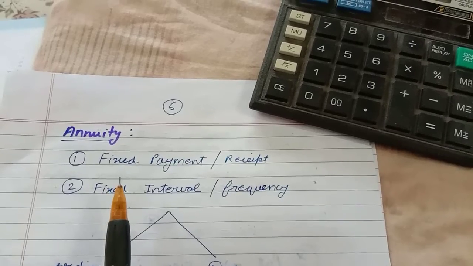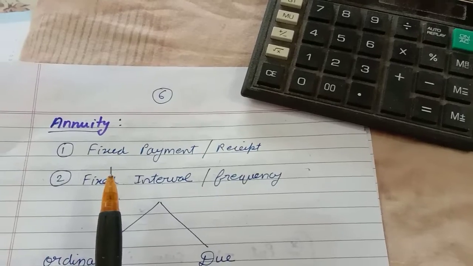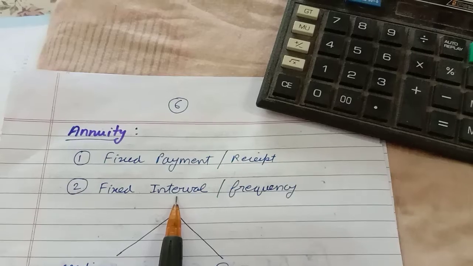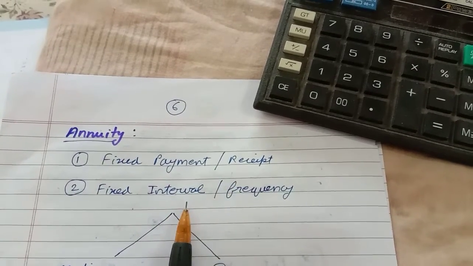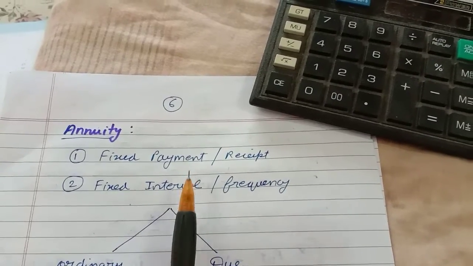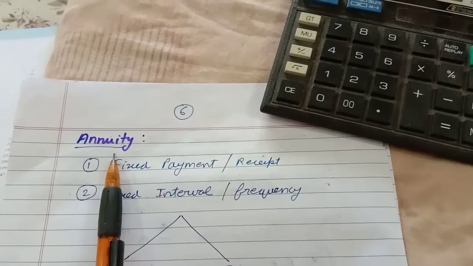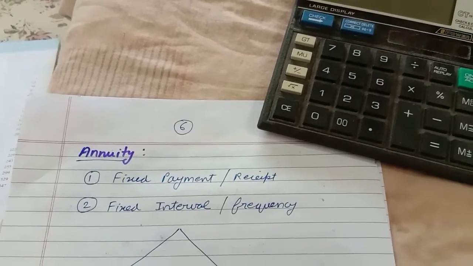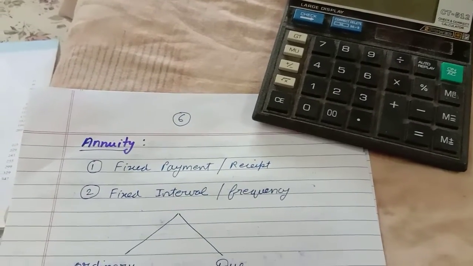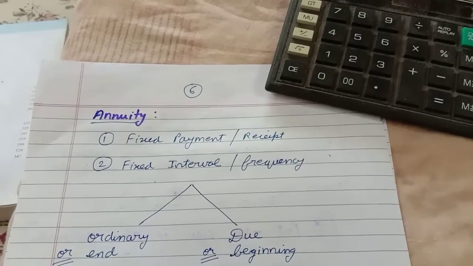Second, I am investing this amount on the fifth of every month. So the time interval between the two investments, two payments or two receipts is the same. The amount is the same and the interval is the same. If these two conditions are satisfied, then it is called annuity. When the payment is fixed and the interval between payments or receipts is the same, it is called annuity.